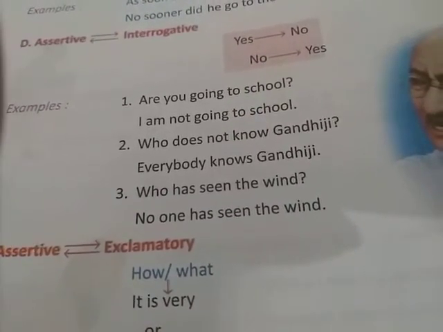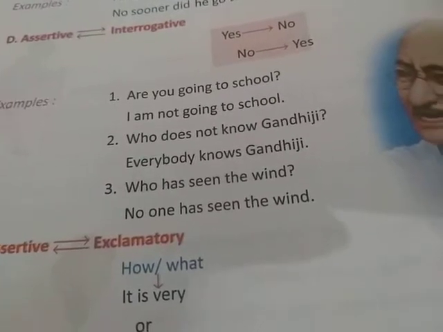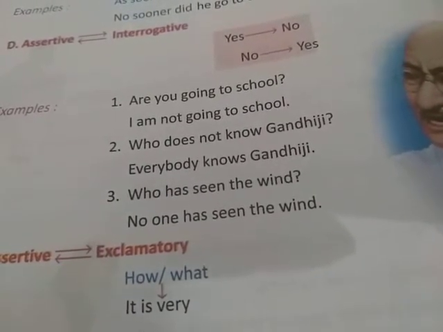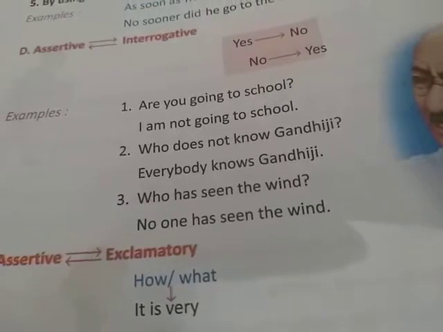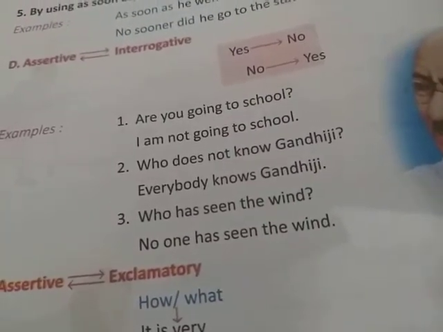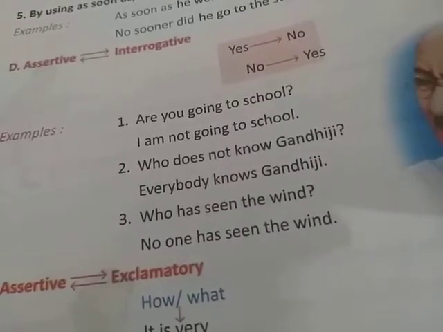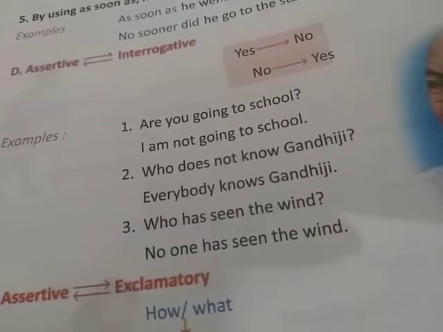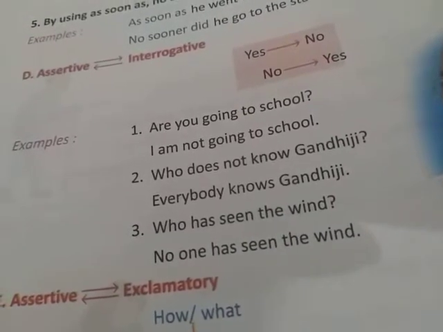Who does not know Gandhiji? Everybody knows Gandhiji. Who has seen the wind? No one has seen the wind. So, if the sentence is assertive, you will change it to interrogative, and if the sentence is interrogative, then you will change it to assertive.